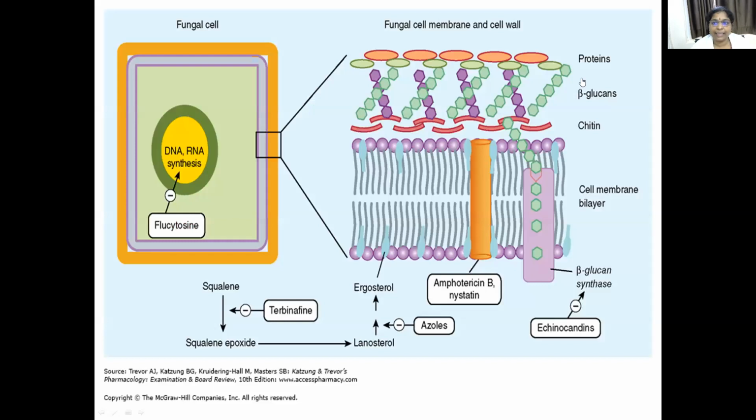So this is the fungal cell wall. In the fungal cell wall, there are glucans, chitins, and mannans. So the drugs act directly on it. Amphotericin B and nystatin act on the cell membrane. Echinocandins act on the enzymes present in the cell wall. So azoles, amphotericin B, nystatin, echinocandins, and terbinafine all act on the cell wall. They disrupt the fungal cell wall.